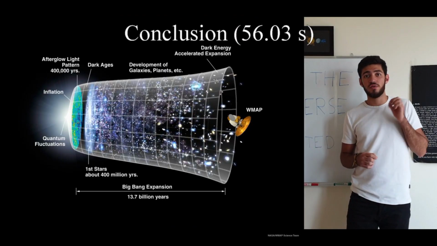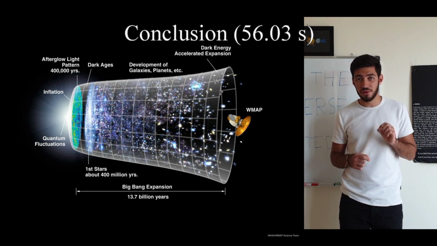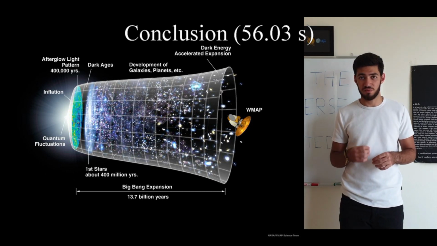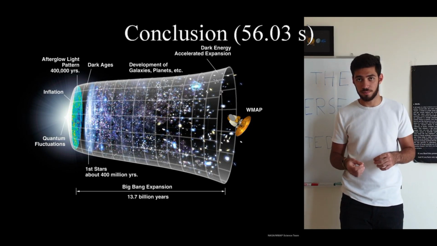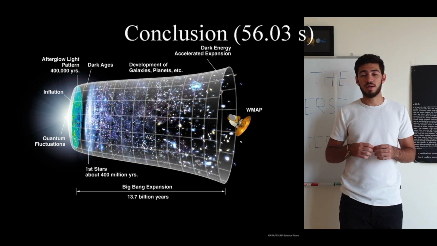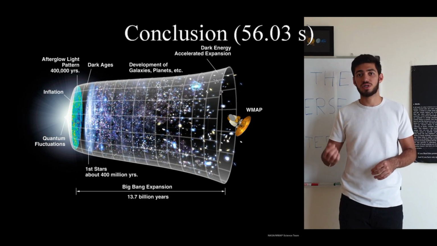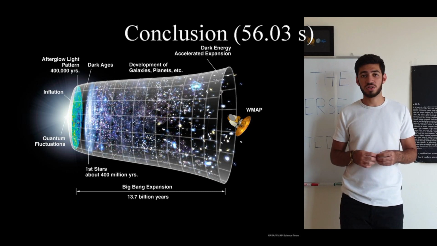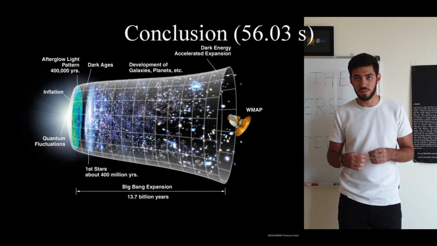So, to conclude, the universe started at the Big Bang. Right after that, it underwent a very, very brief, yet very important period of expansion known as inflation. This also allowed the universe to become less and less dense and more cooled. Now that led to neutrons colliding with protons to form deuterium, which itself collided with itself to form hydrogen. And then eventually electrons could collide with nuclei to form neutral atoms as we know them today.